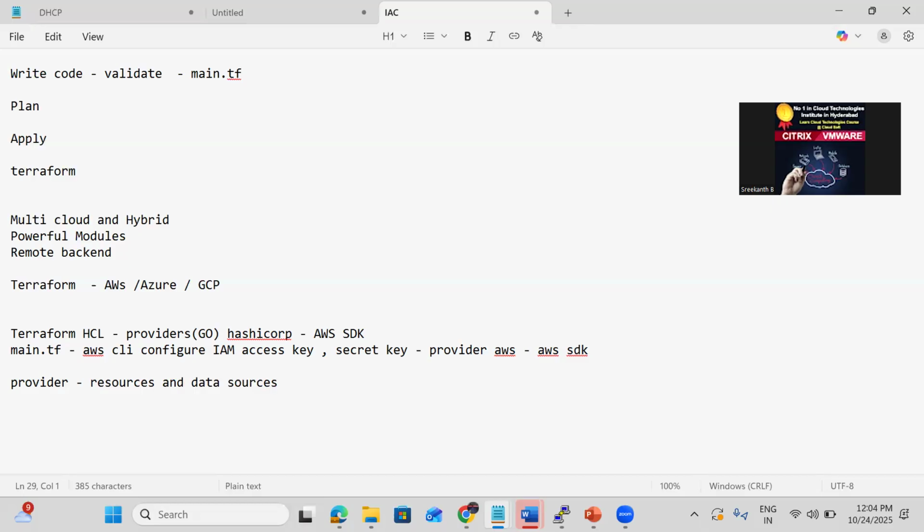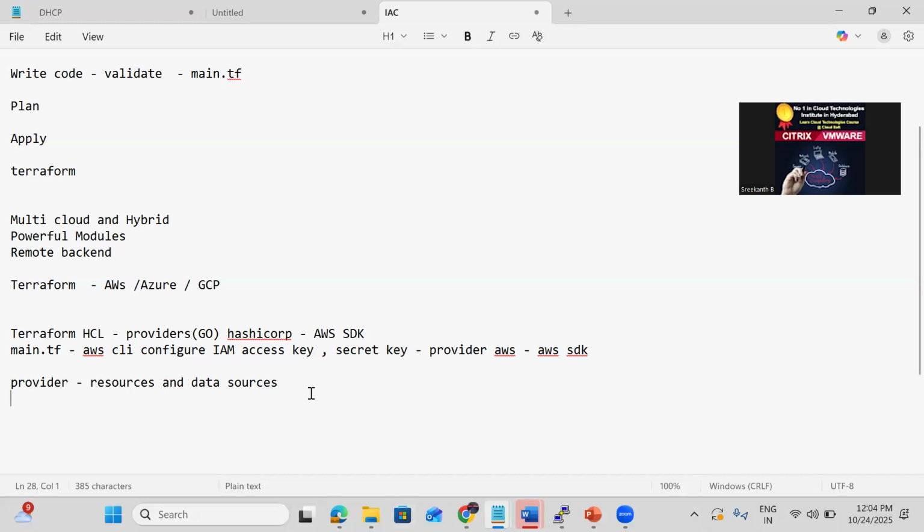Finally, the provider is communicating with the AWS SDK. The AWS SDK is going to provide that. Okay, so now let's try to assume.